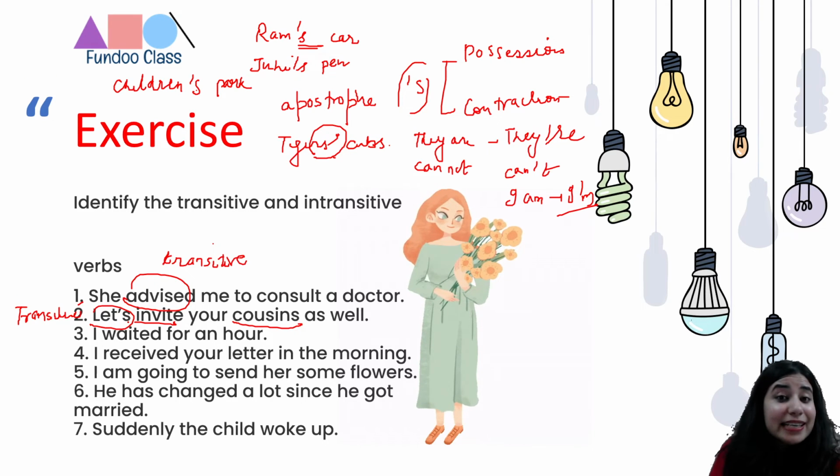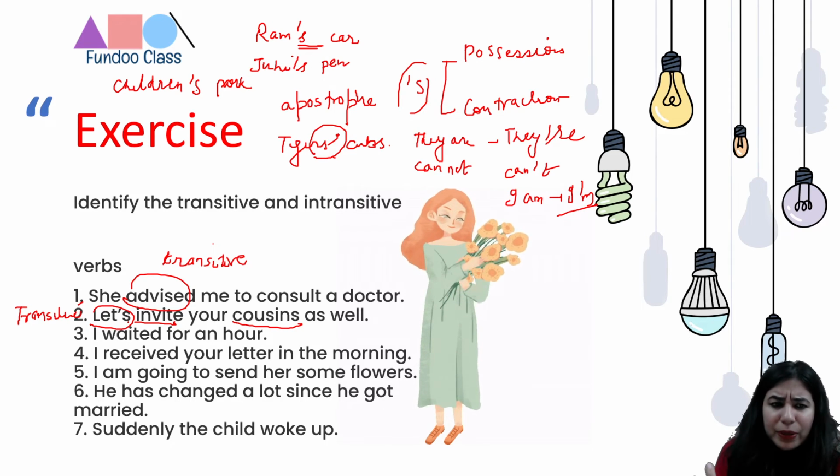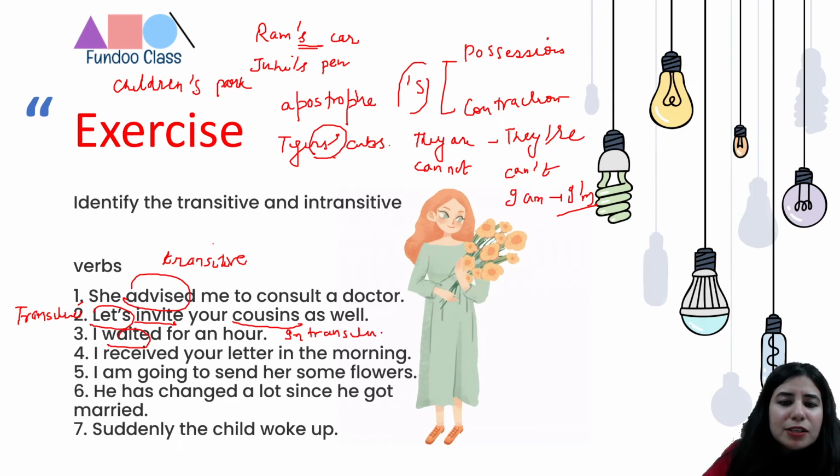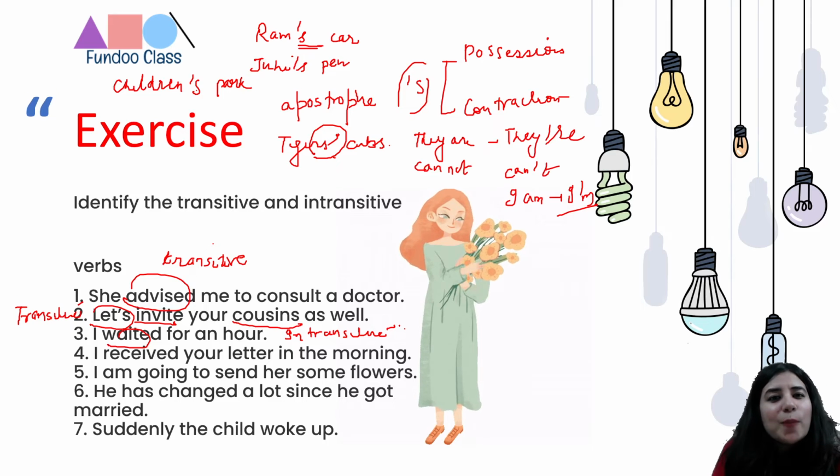Let's take a look at the next sentence. The next is, I waited for an hour. So I waited. I don't need an object, right? I simply waited. So in this case, waited is what? This is an intransitive verb because I don't need an object here. I hope I make sense to you, my dear lovely students. See, it is so simple. It is so much fun. If you are learning it in the right way, then you're never going to make a mistake.